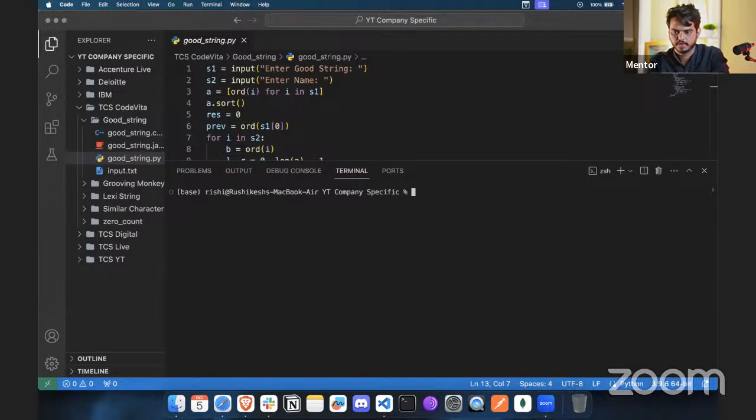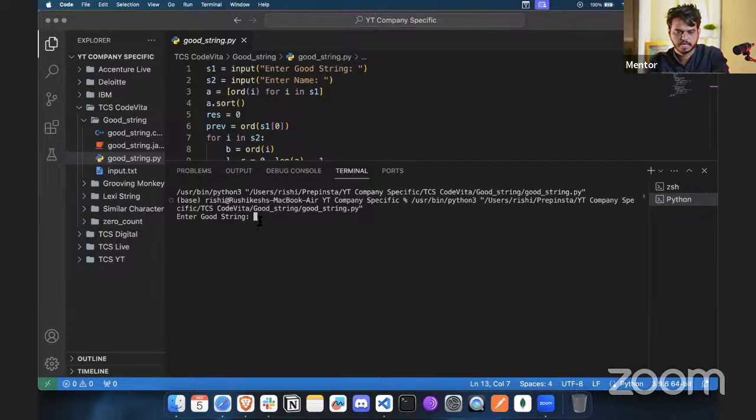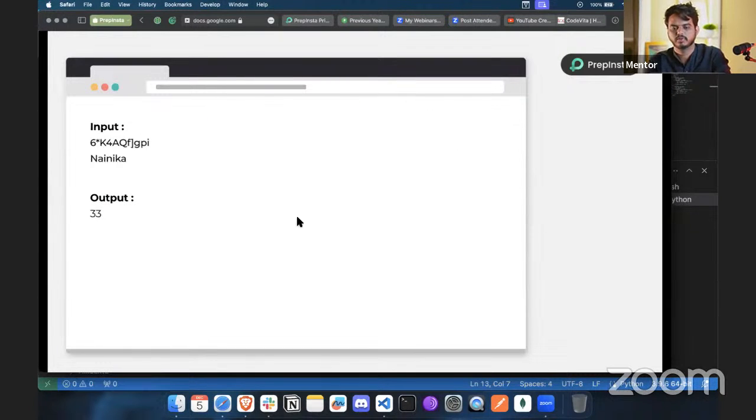All right, so now let's execute this part. Here we have the good string, and the name of the student, we have this, and here you got the 10 as an output. So you can basically check the same, we have another example for this input, there you will get the output as 33. That is the distance that you are going to get.